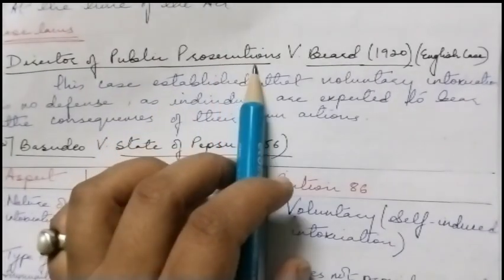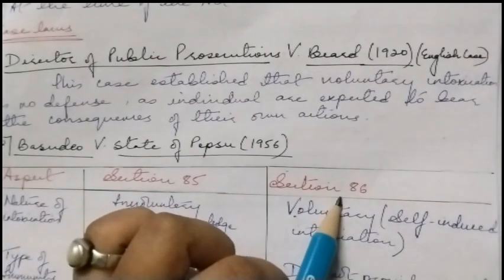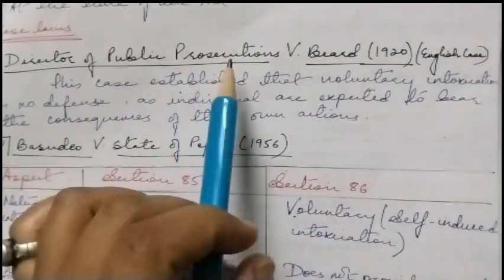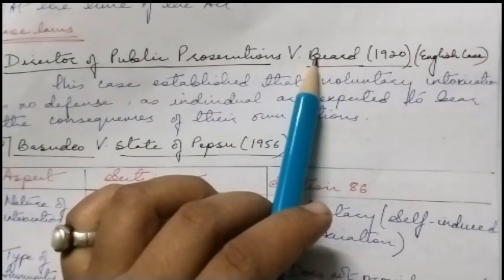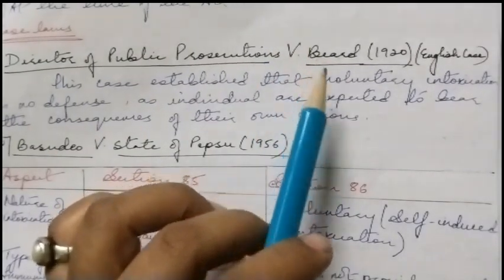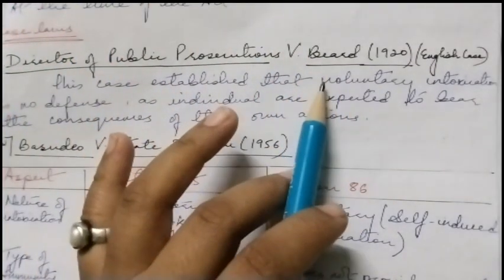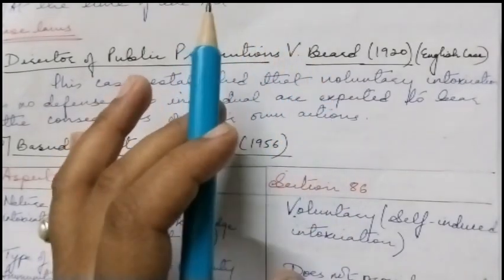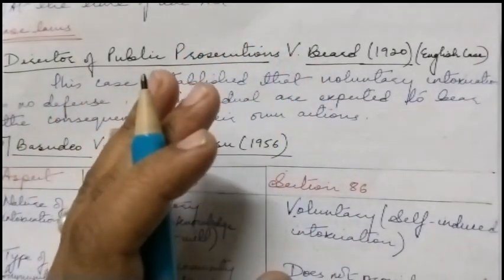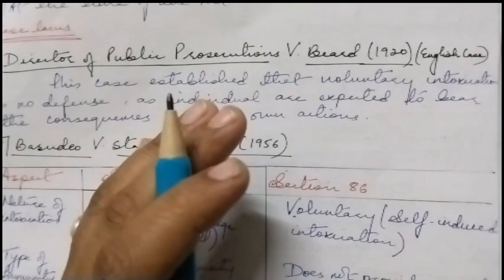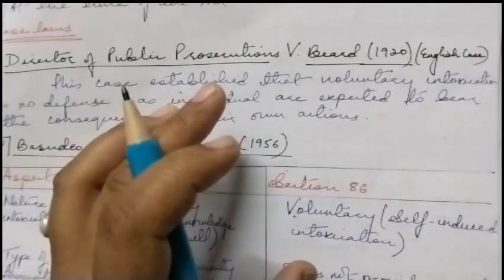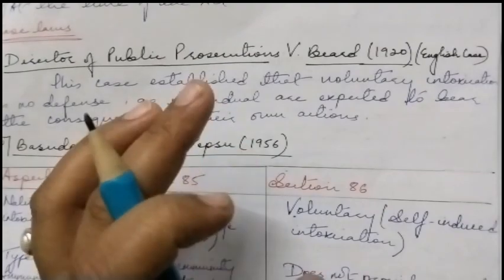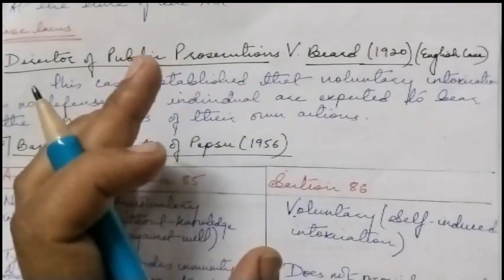So this is a landmark case of sections 85 and 86. It's Director of Public Prosecutions versus Beard. Here, Beard was a watchman at the gate of a mill. He was seeing a girl of 13 years going to the market every day. So Beard attempted to commit rape on the girl, and the girl struggled and cried. Beard, in order to prevent her from shouting, put his hand over her mouth and pressed his thumb on the throat of the girl. So the girl died of strangulation.